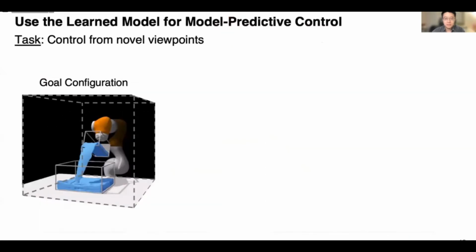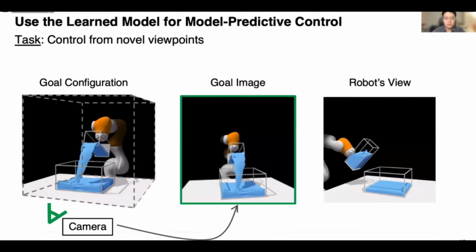Now, given the learned dynamics model, how well can it facilitate downstream control tasks, especially control from novel viewpoints? Here, the task is to match the fluid shape in 3D depicted in the goal image at the end of the control episode.